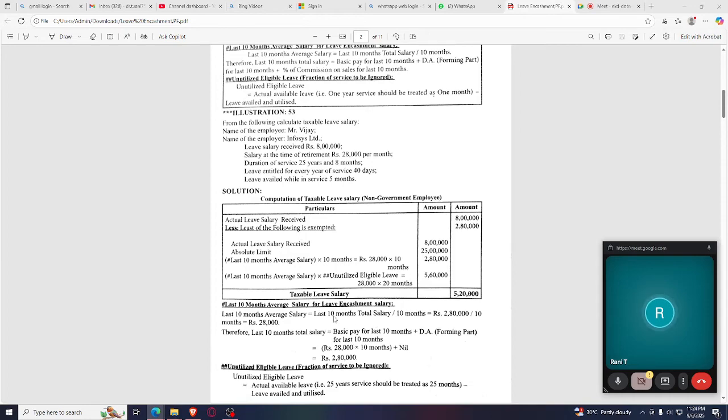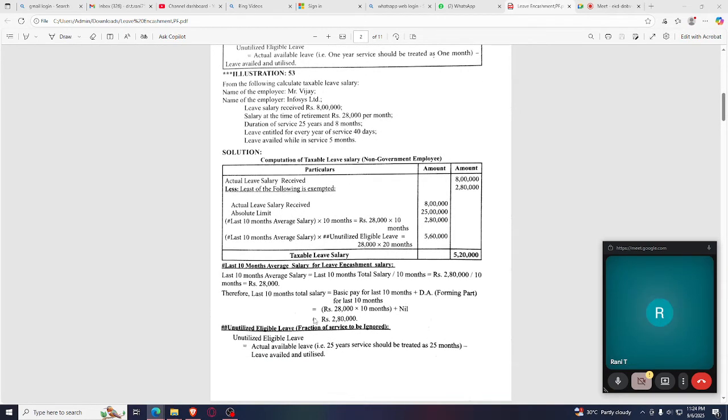So here is the calculation. First of all, as he has worked 25 years, then 25 months he is eligible for availing leave of 25 months. But he has used only 5 months. He has taken 5 months as leave. So 25 minus 5, so that he is eligible for 20 months, which is the unutilized eligible leave.